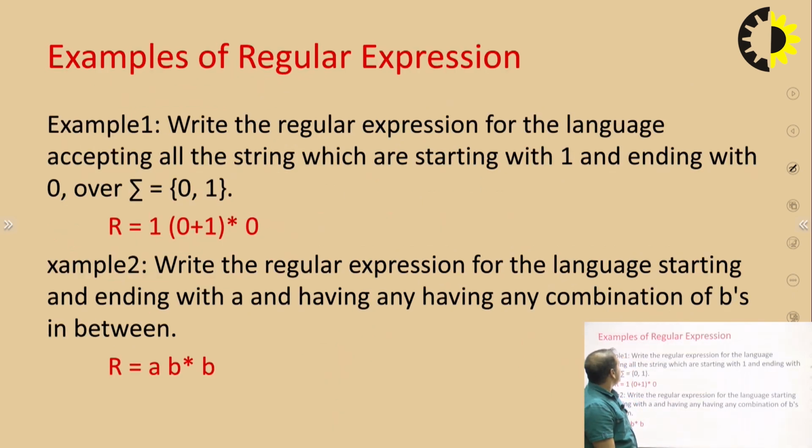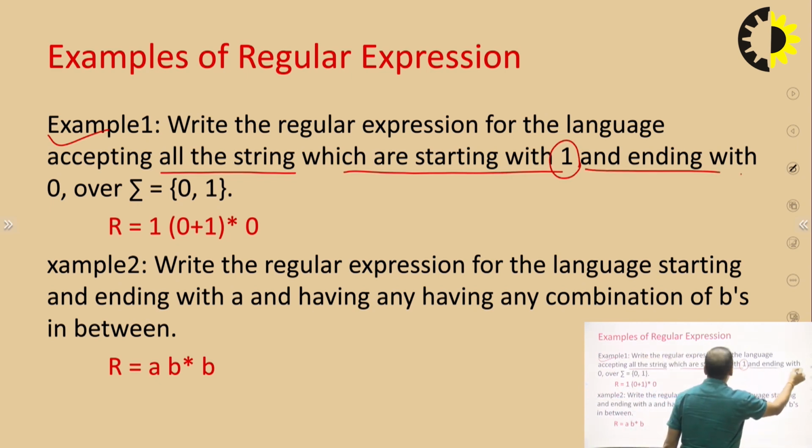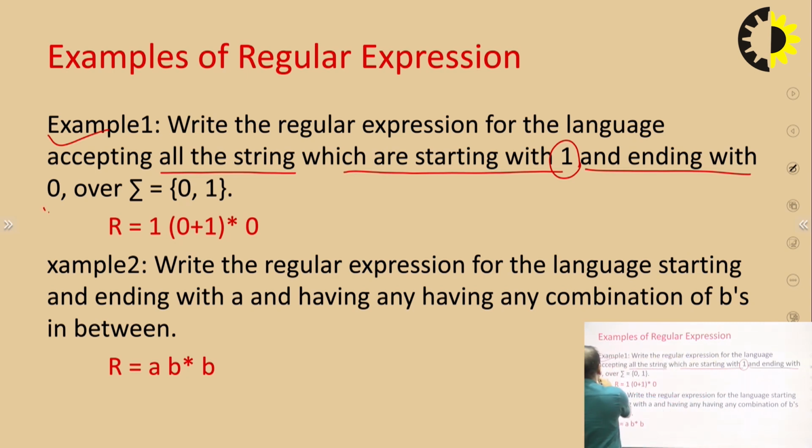The next point is an example of regular expression. Here we have taken an example: write the regular expression for the language accepting all the strings which start with 1 and end with 0.